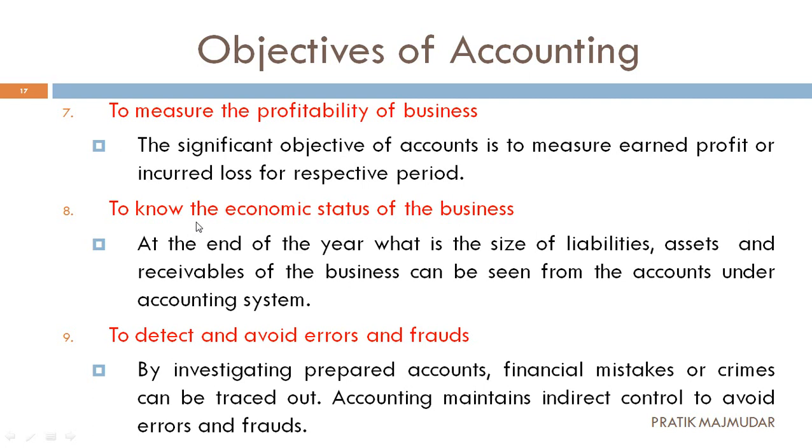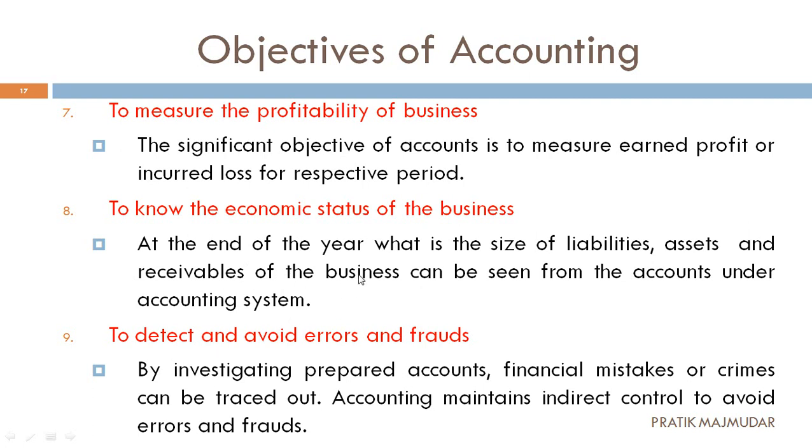Now the next one, that is to know the economic status of the business. Now how can we know the economic status? Let's understand it. We are going to know whether the liabilities are high or the assets are high. Now what is considered as liabilities? Liabilities, that means these are the people whom we have to pay some amounts. And what are considered as assets? Assets, that means these are the receivables from which we have to collect the money.